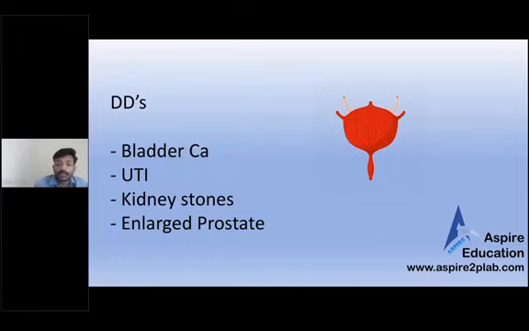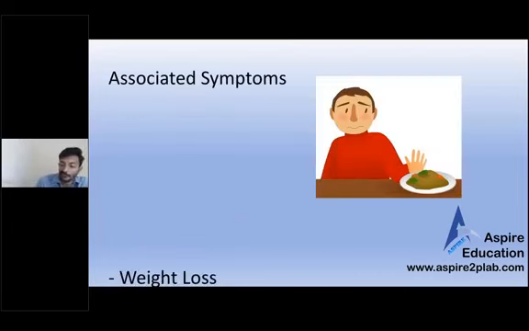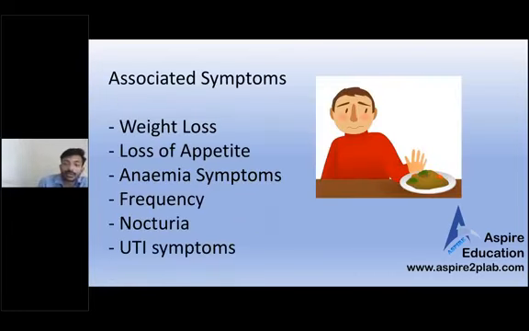You'll be asking all the associated symptoms, like weight, appetite, and all. But in this patient, he is not giving positive history of these symptoms. He's not giving history of weight loss, appetite loss, or anemia symptoms. It's just painless hematuria. You are going to ask all the other symptoms like weight loss, loss of appetite, anemia symptoms, frequency, nocturia, UTI symptoms.